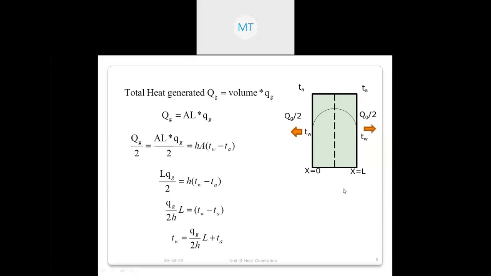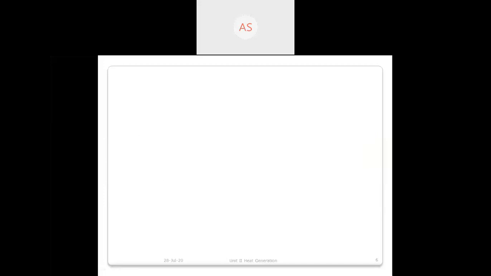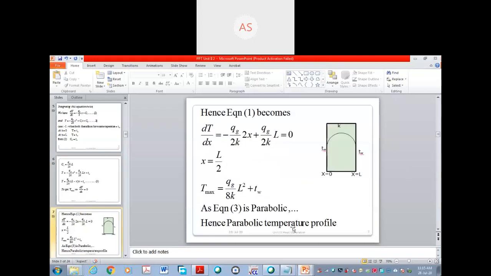Equation 3 means, here is that equation 3 term. This equation is nothing but this equation. Here x square is there, a square term is there, means this is the parabolic equation. Hence this profile is called the parabolic temperature profile.